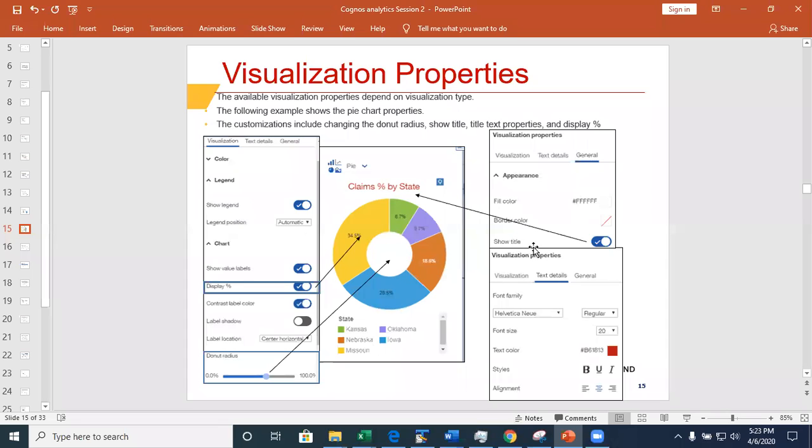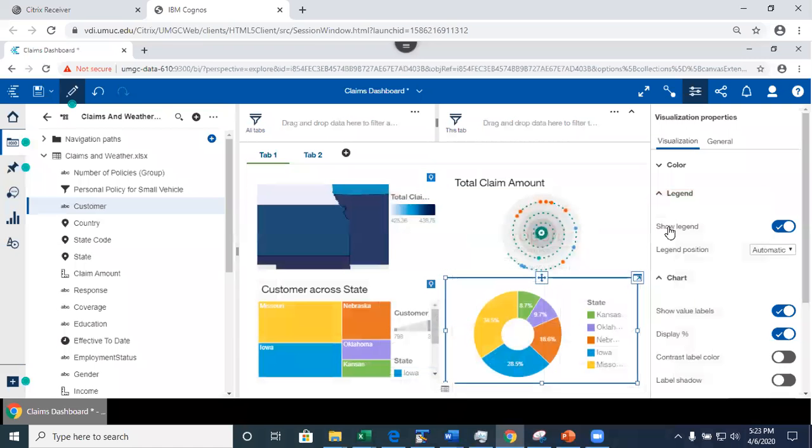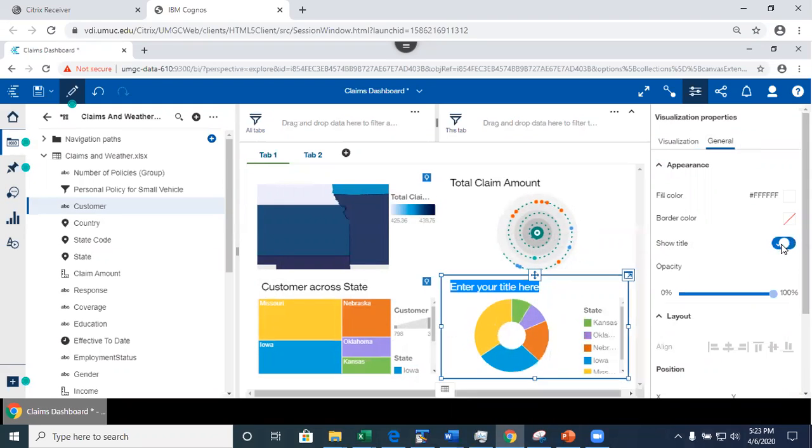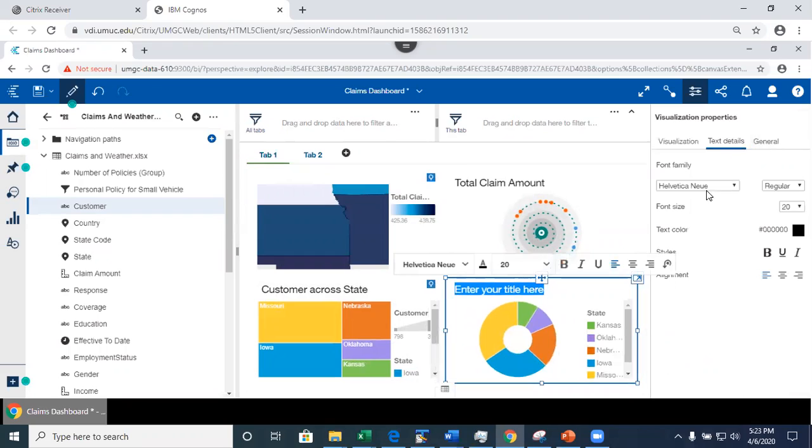So here it is. See this? It's in a general tab. I'll show you how to get there. Okay, so this is the general tab. In general, I want to turn on the title. There we go. So now it opens up the text detail, and let's say: percentage of customers.